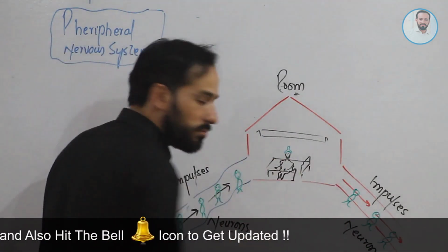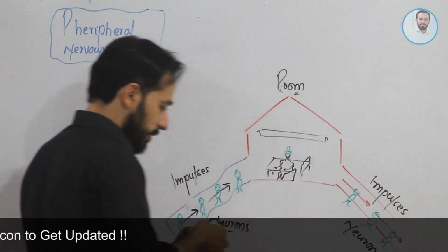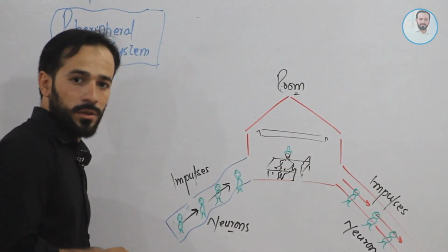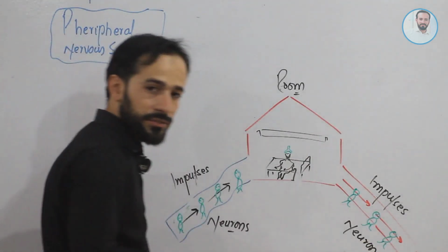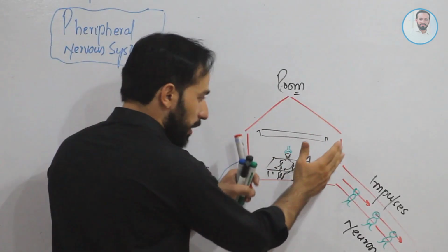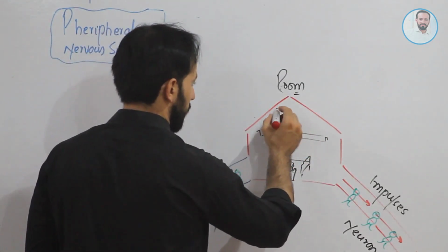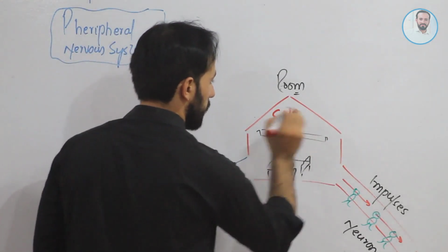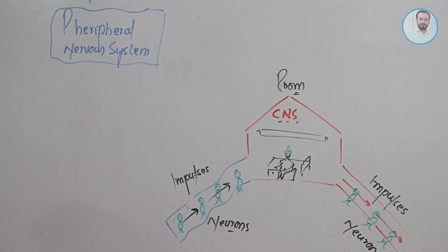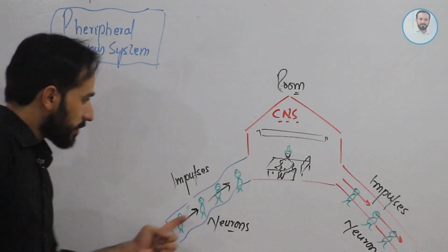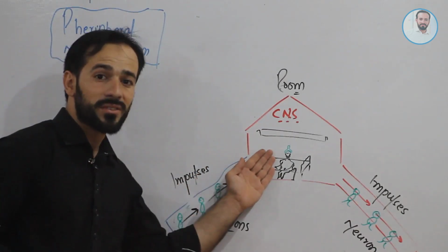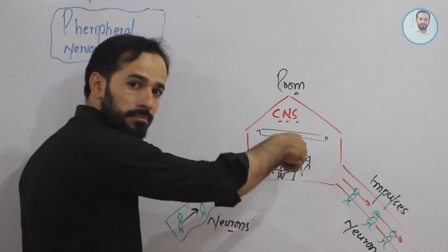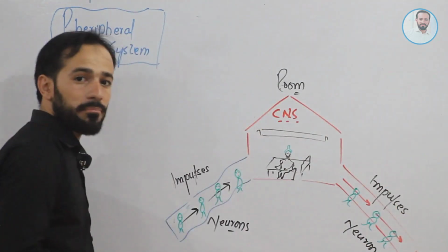So as you know, this room has the person who always checks the coming messages and who prepares the going messages. By this room, I mean our CNS, the central nervous system. So what is the central nervous system? Listen carefully. The central nervous system is the nervous system which receives messages, coordinates them and sends back messages.